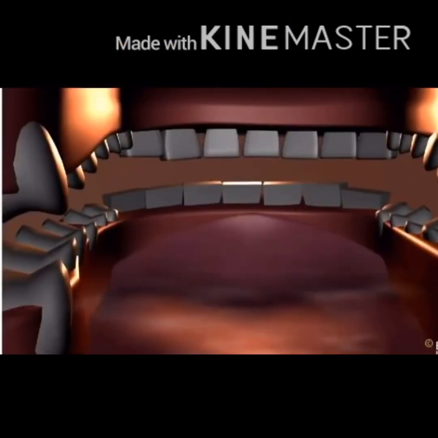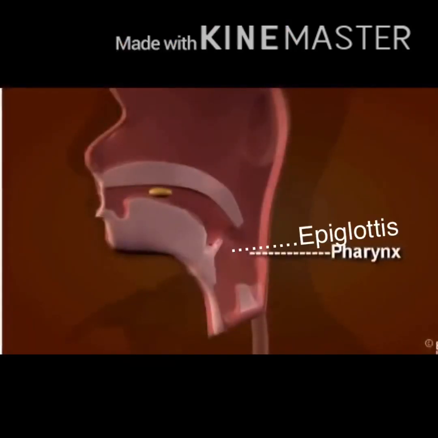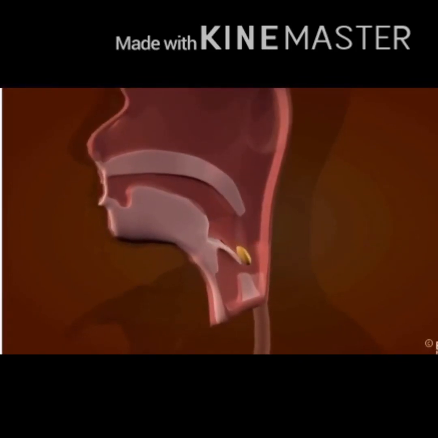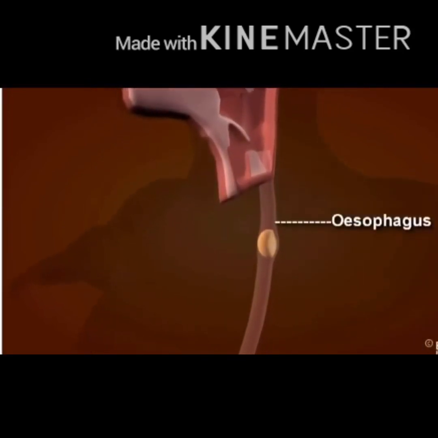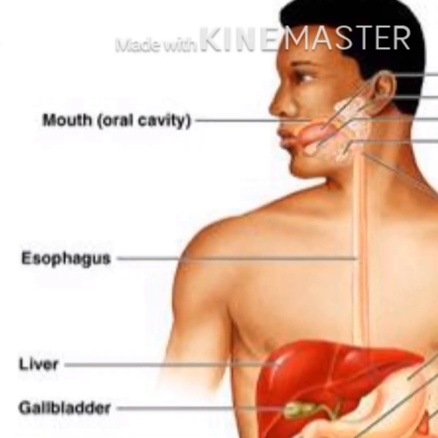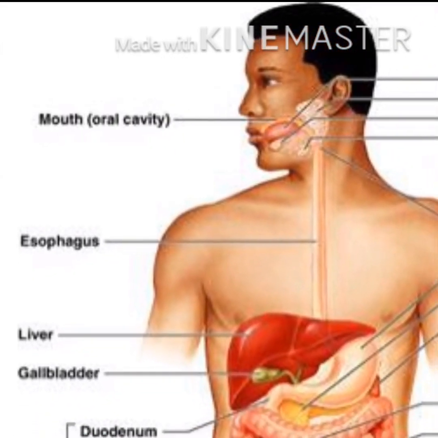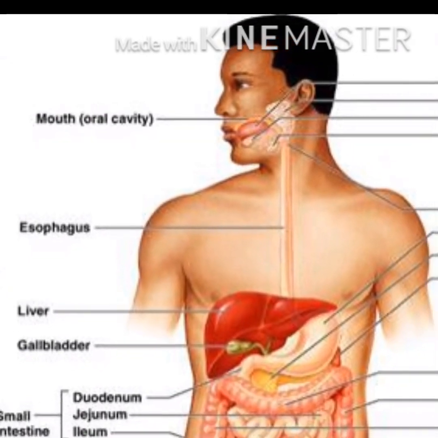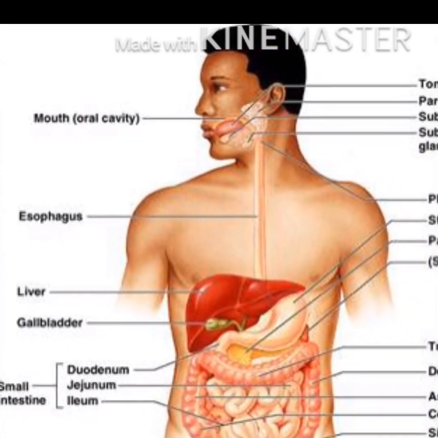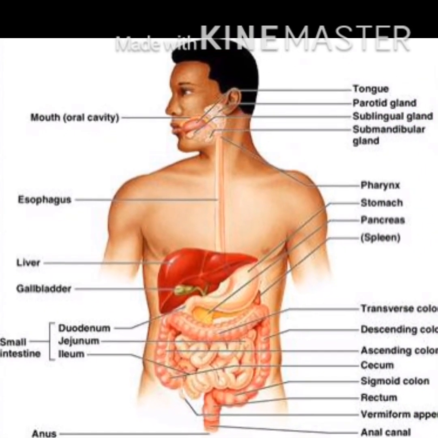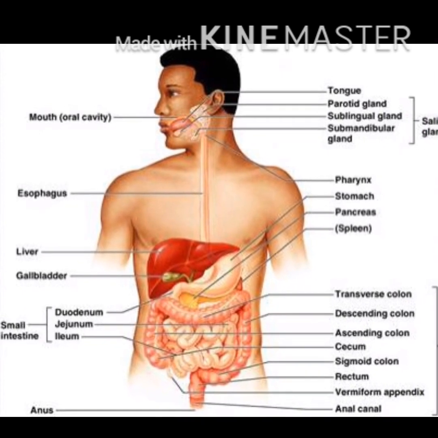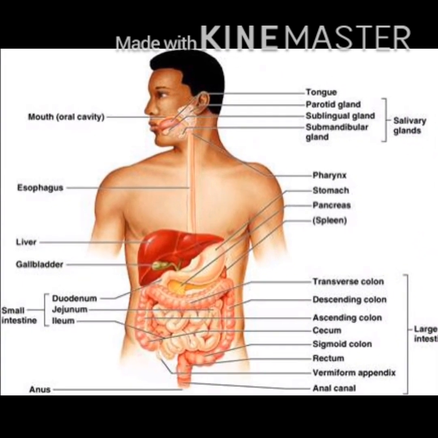After passing from the buccal cavity, the food comes into the pharynx, where the flap-like structure called epiglottis is present, which separates the air and food passage and moves the food into the esophagus, which is a long muscular tube-like structure that connects the mouth with the stomach. There is no digestion that takes place here, as it only passes the food from the buccal cavity to the stomach.